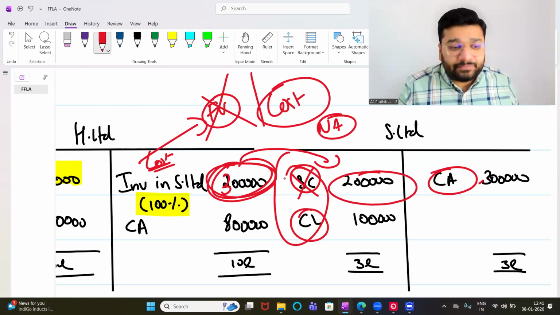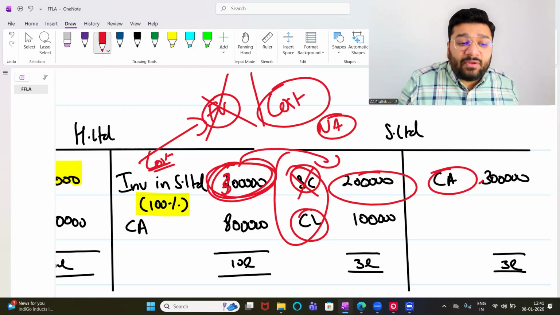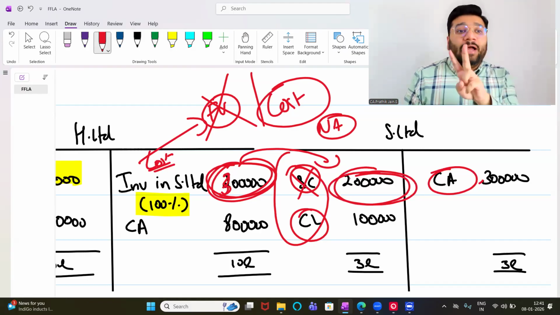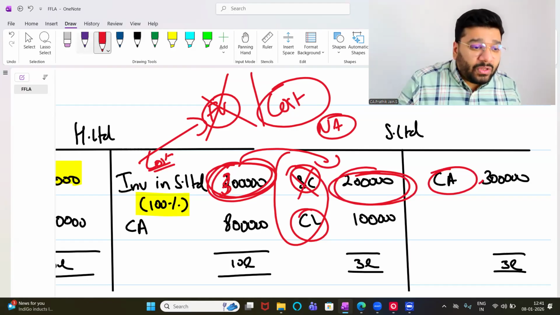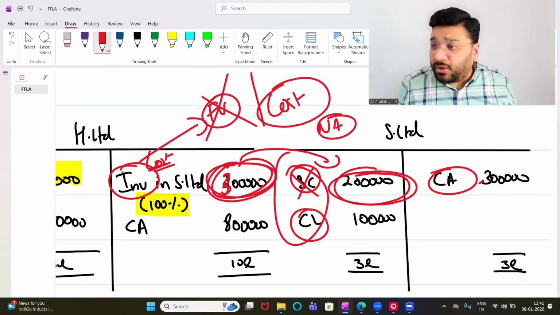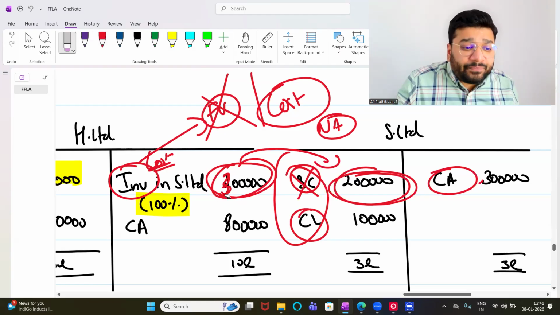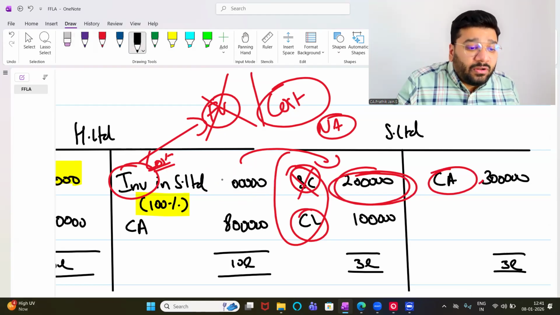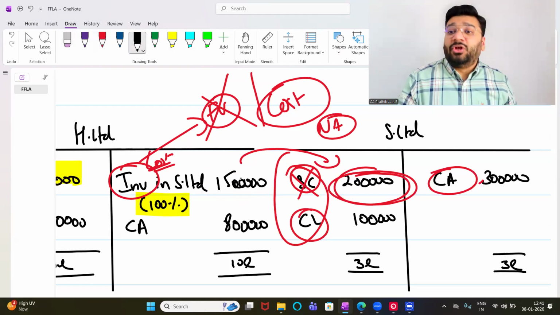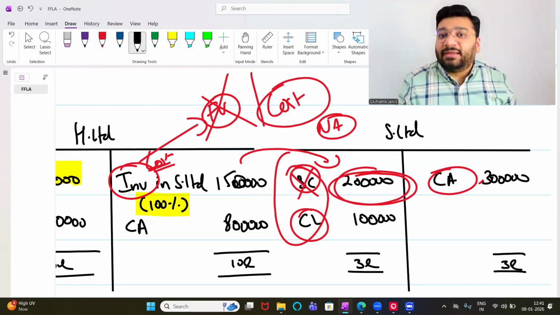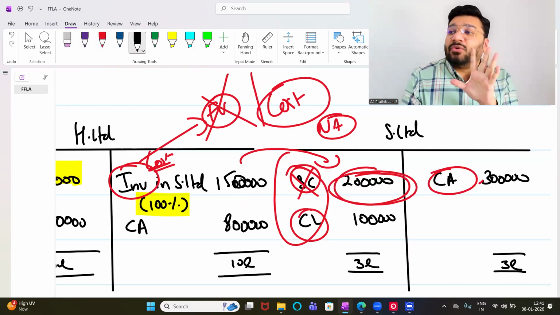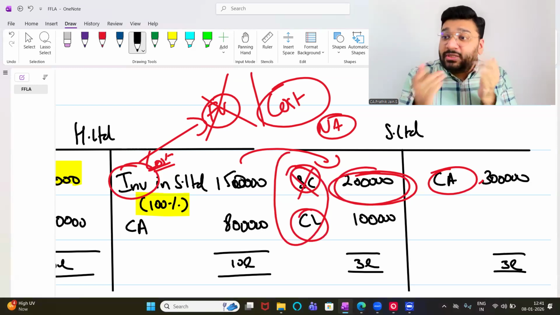Got it? Not got it? So 3 lakh worth of money I gave, and what is the net benefit that I got? 2 lakh rupees. So the 1 lakh extra that you paid is called goodwill. Okay, not okay? So this investment will always be at cost. In some cases, we have seen that the amount that you have paid is 1,50,000 rupees. You paid 150, but you got 2 lakh worth of benefit. Have you paid more or less? Less by how much? 50,000 rupees. So this is profit to us.